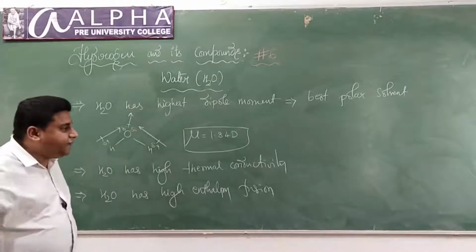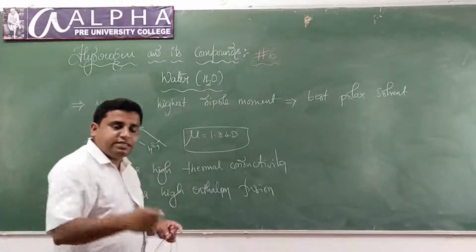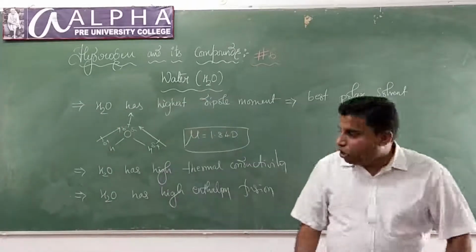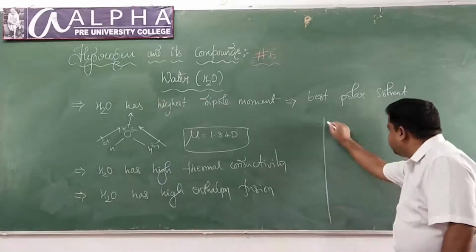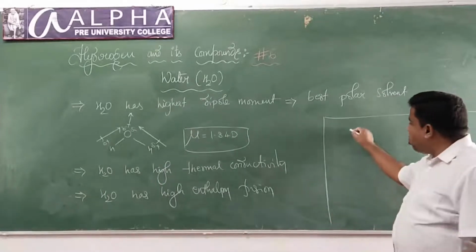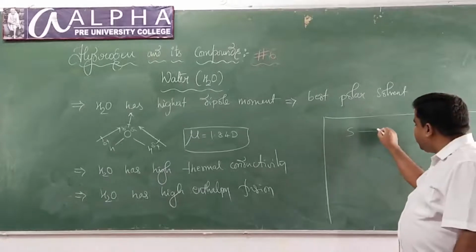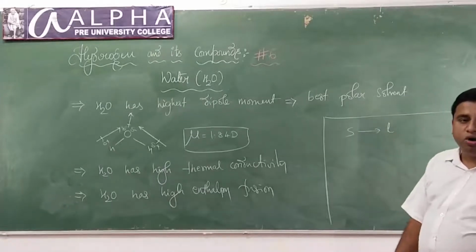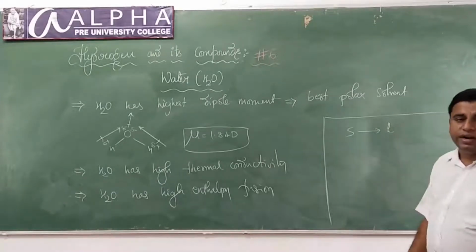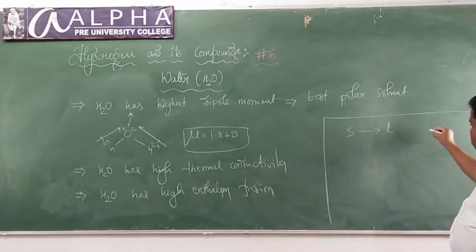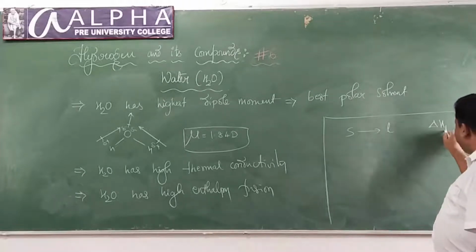What do you mean by enthalpy of fusion? I have discussed this in thermodynamics. If solid state gets converted into liquid state, what is this called? This is called enthalpy of fusion.